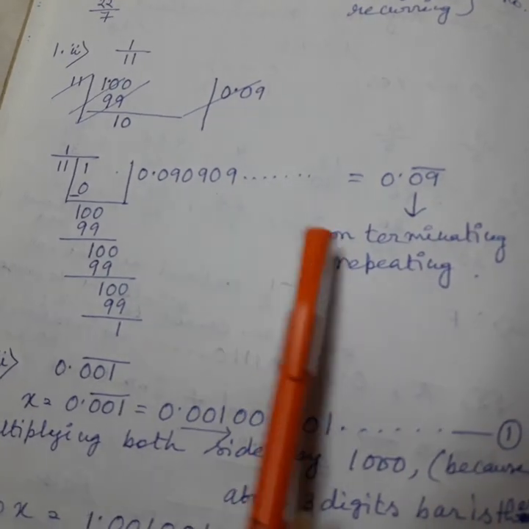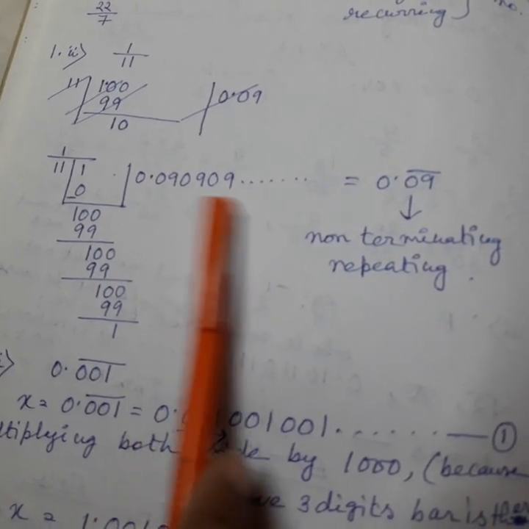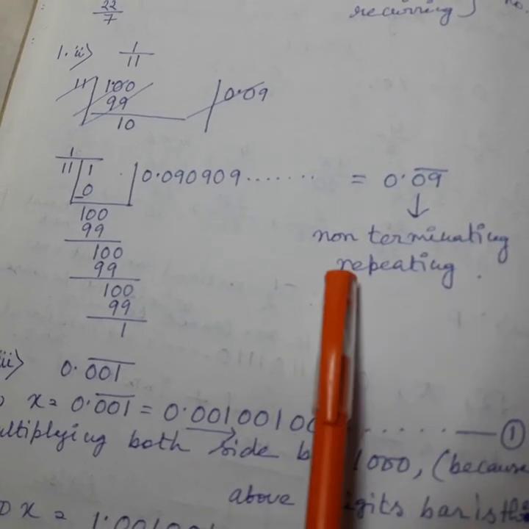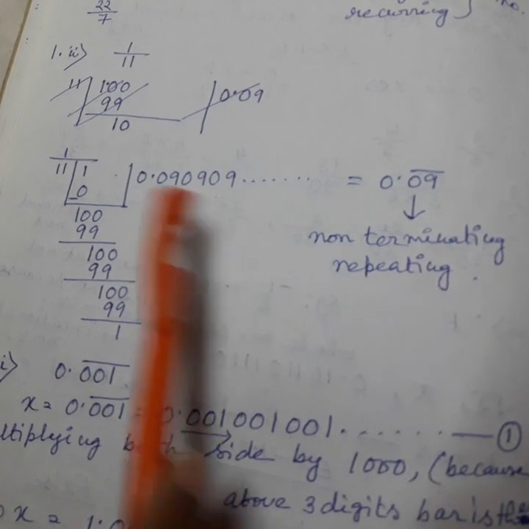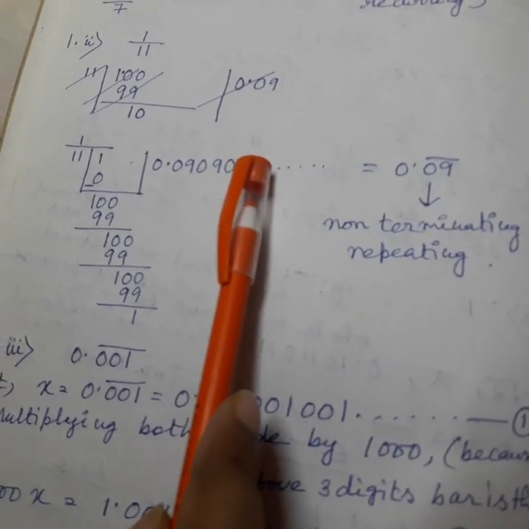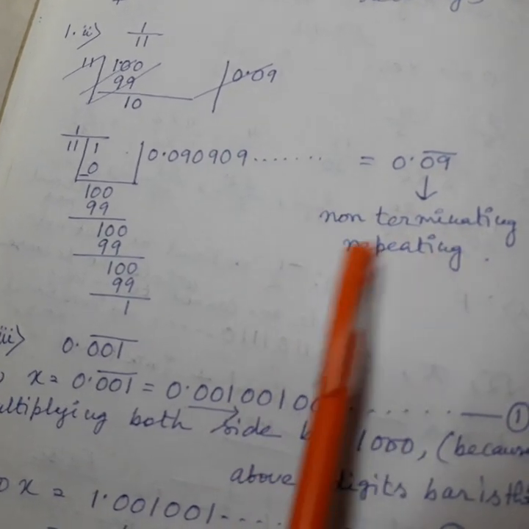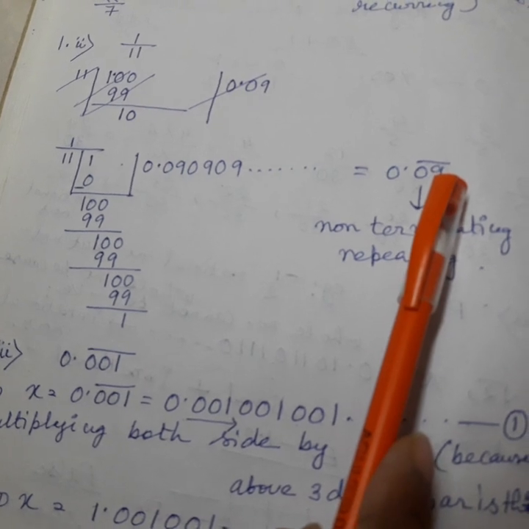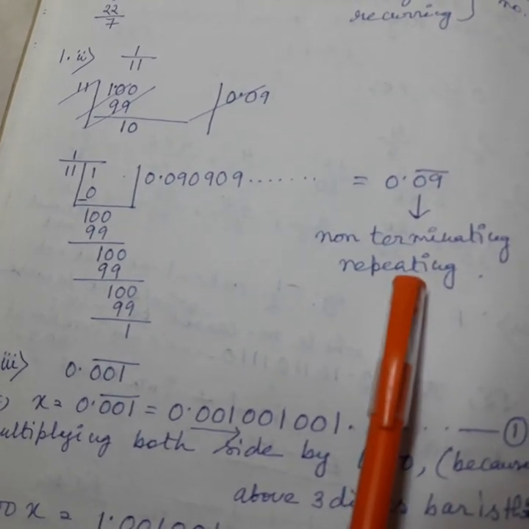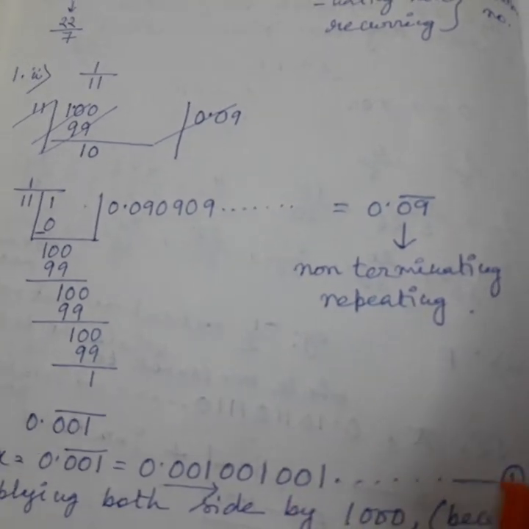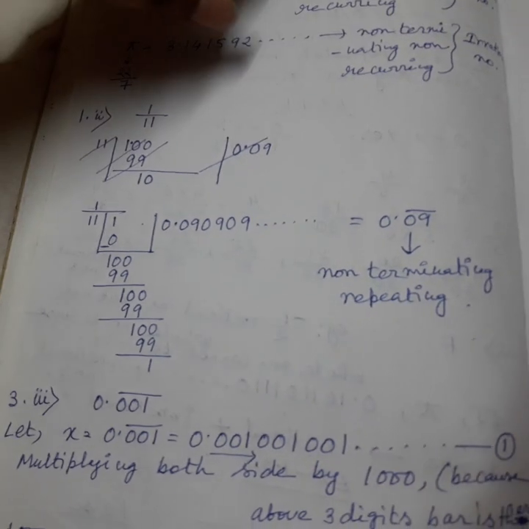So this quotient is which type of decimal expansion? It must be non-terminating repeating, because 09 is continuously repeating and it is continuing. So the decimal form we got is 0.09 bar, and the decimal expansion is non-terminating repeating.